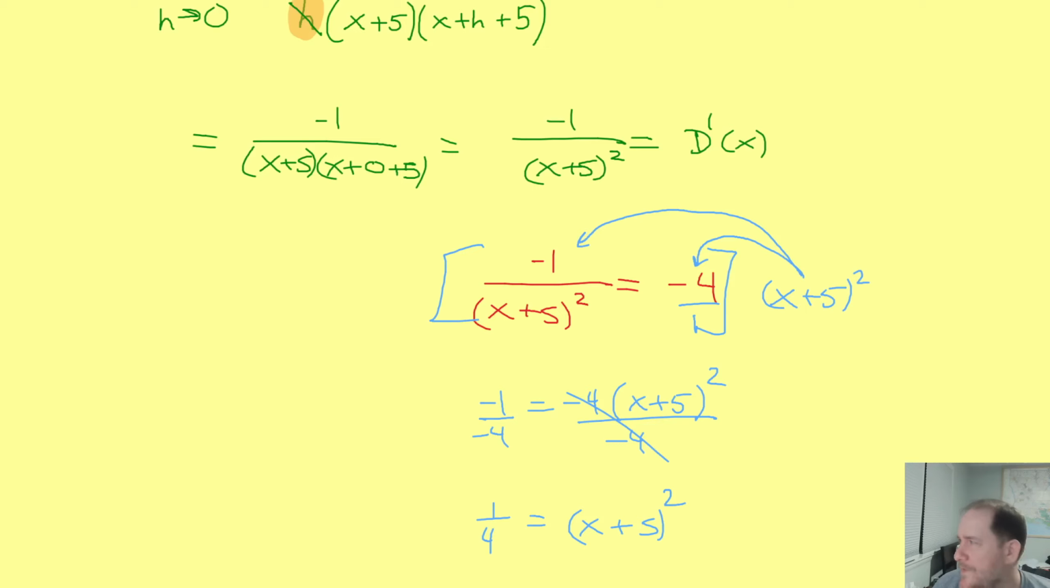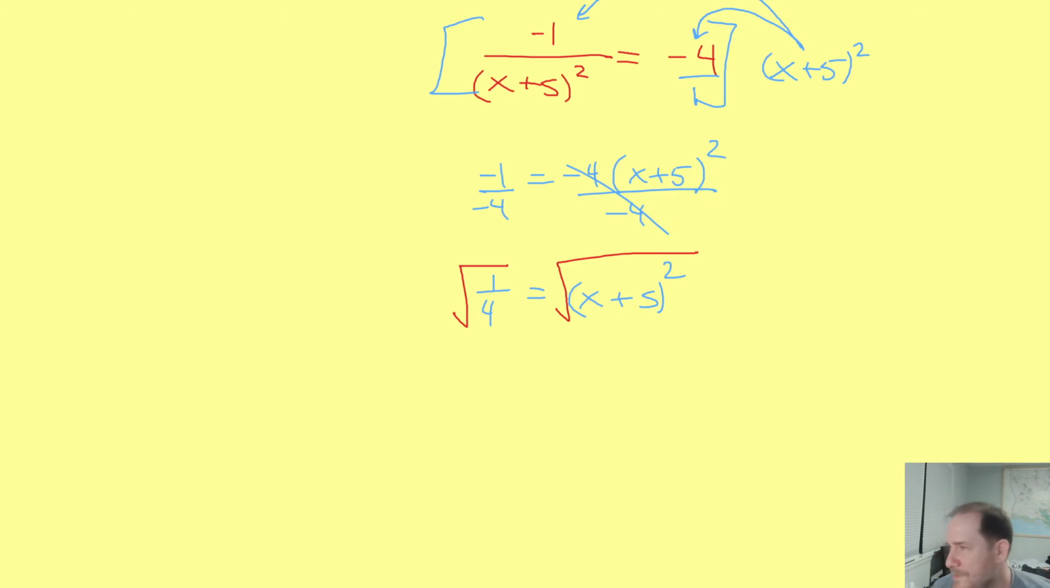So you can just take the square root now of both sides. And the big thing to remember is when you take the square root, you're going to get a positive root and a negative root. The square root of 1/4 is 1/2, but remember, it would be plus 1/2 or minus 1/2. But that now just equals x plus 5.